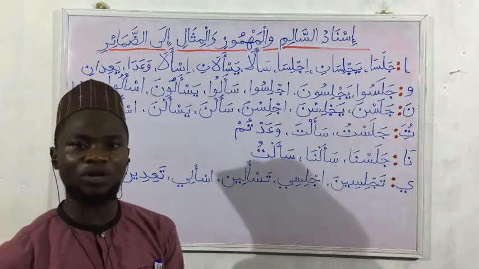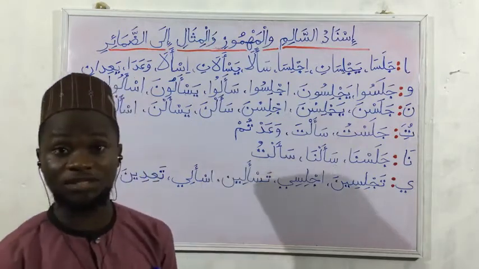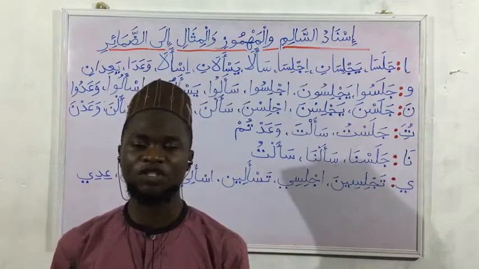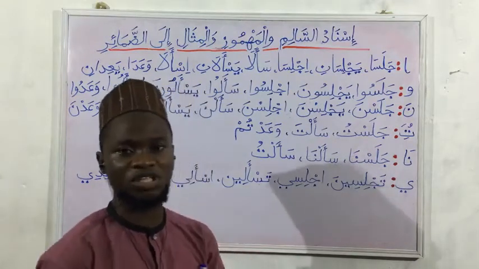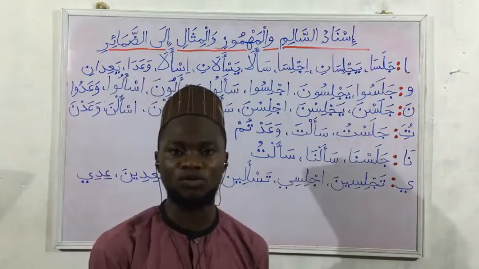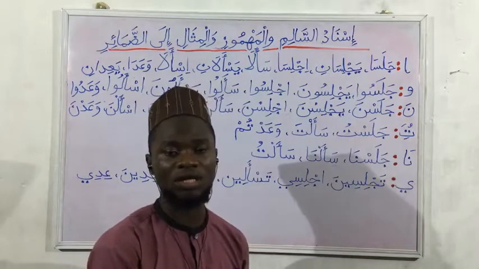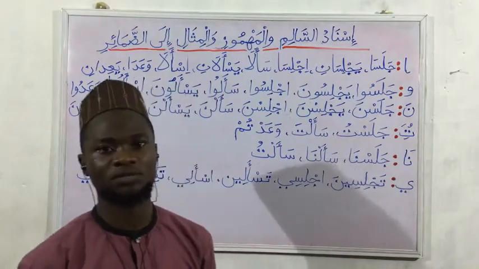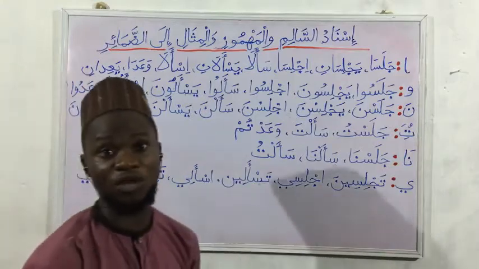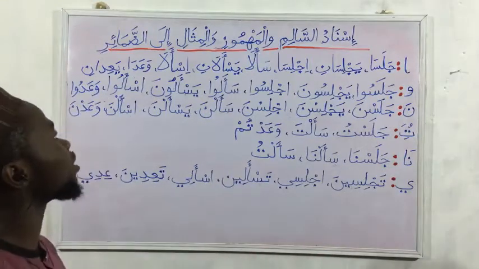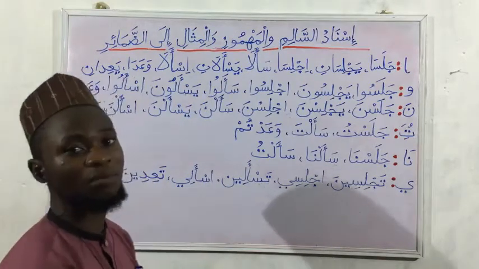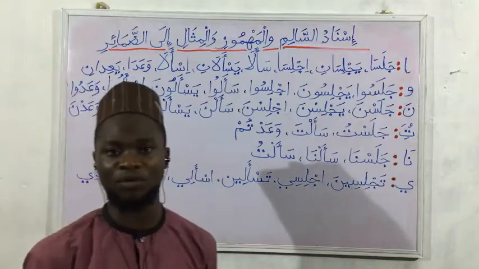Damair rafa' al-barizah are the pronouns that are in the nominative state that we can see, and the other topic is the division of verbs into the weak one and the sound one. So we now want to see how we connect these pronouns to those verbs. The topic we have for tonight is إسناد السالم والمهموز والمثال إلى الضمائر. That is connecting Salim, Mahmuz, and Misal to those pronouns that we mentioned.